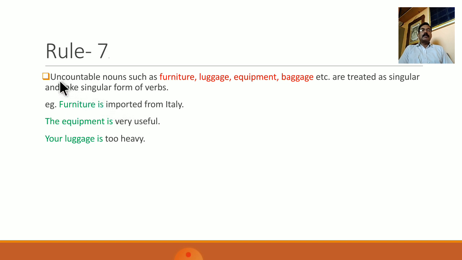Next rule is that uncountable nouns such as furniture, luggage, equipment, baggage, etc. are treated as singular and take singular form of verb. For example, furniture is imported from Italy. So furniture, though it includes a number of things, is treated as singular and takes singular verb is. The equipment is very useful. So here also with equipment we have used singular form of verb. Your luggage is too heavy. So is, singular form of to be, has been used.